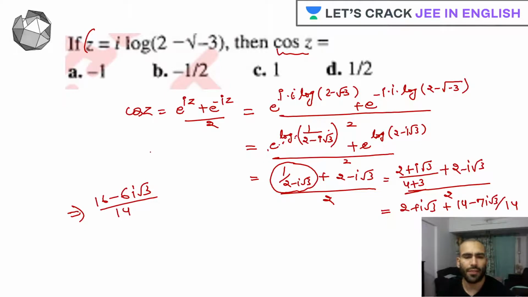Seems as if the answer is wrong, because whatever we have done is absolutely right. But still I'll check it for you guys. Just be there with me.